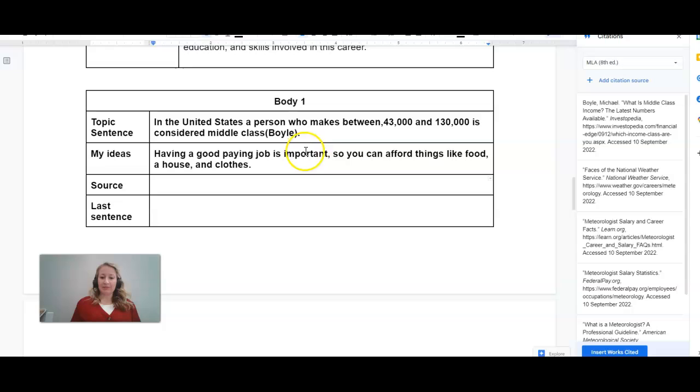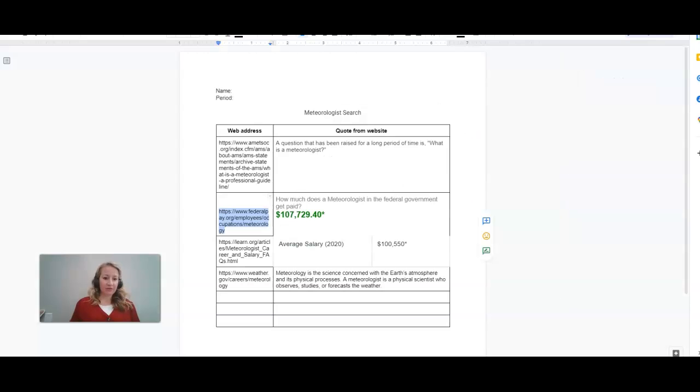Having a good paying job is important. So I should change this, make it more formal. So a person can afford things like food, a house, and clothes, all right? So now this is where I'm going to cite some information. All right, so on my previous document, I found out that a meteorologist makes $107,000. Okay, so I'm going to include that in my sentence that I create, and I'm going to paraphrase it.